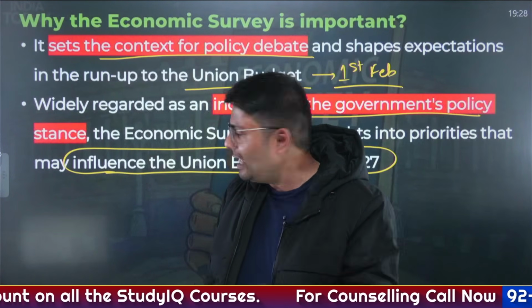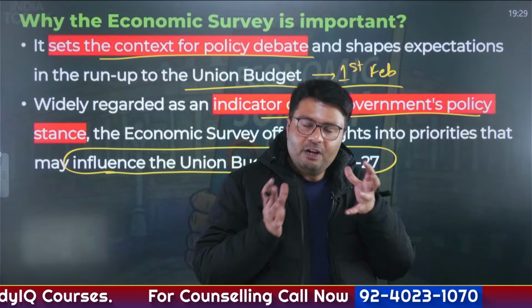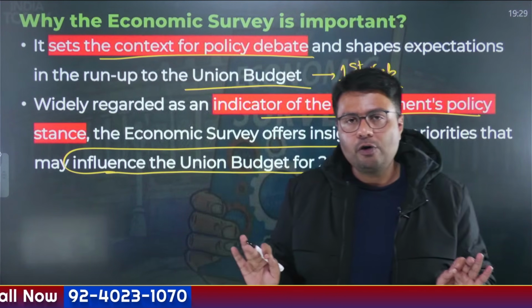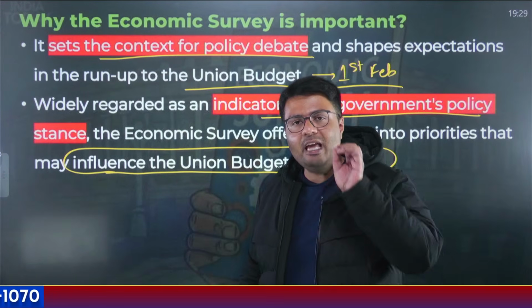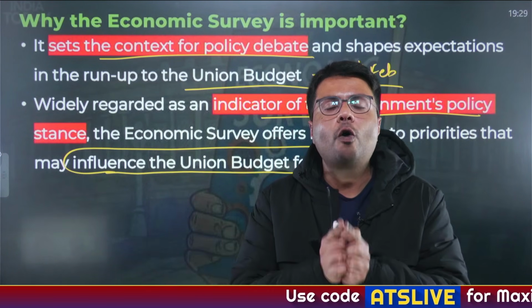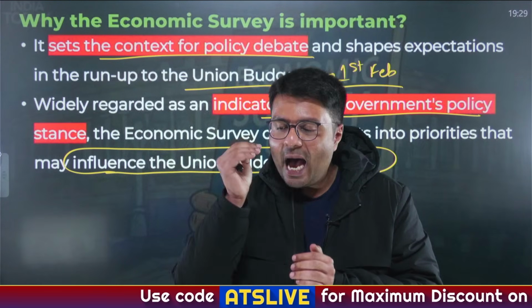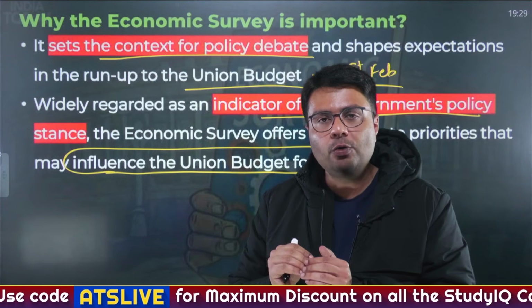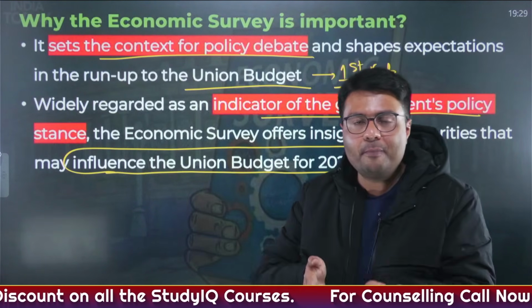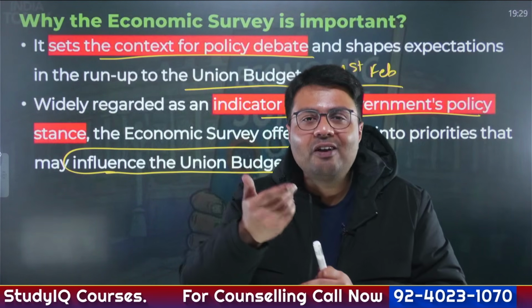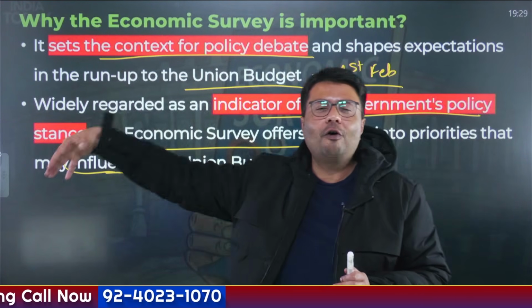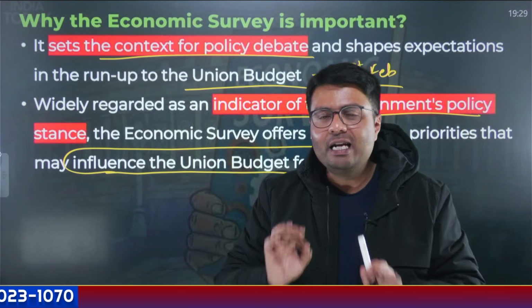Got it? Now for our today's discussion, we will divide our discussion into multiple halves. I'll start with the first chapter of economic survey, and just like every book, even the economic survey's first chapter would give you a macro point of view of what is going on in the economy. And going forward, we will move sector by sector, how government plans to develop agricultural sector, what is the government's policy for manufacturing sector, what is the performance of service sector, everything we will discuss.